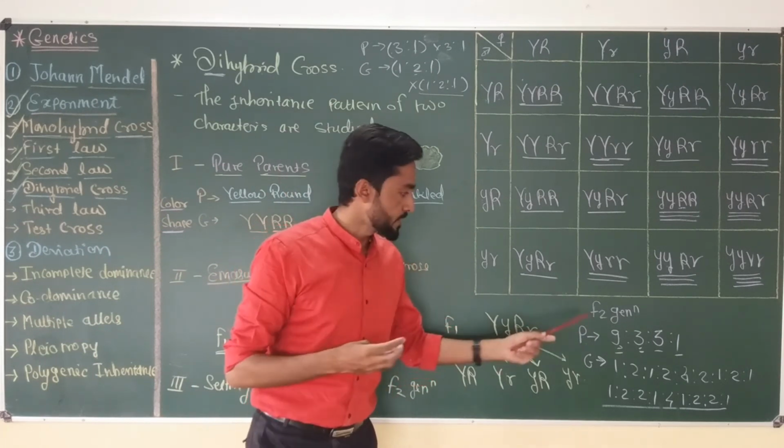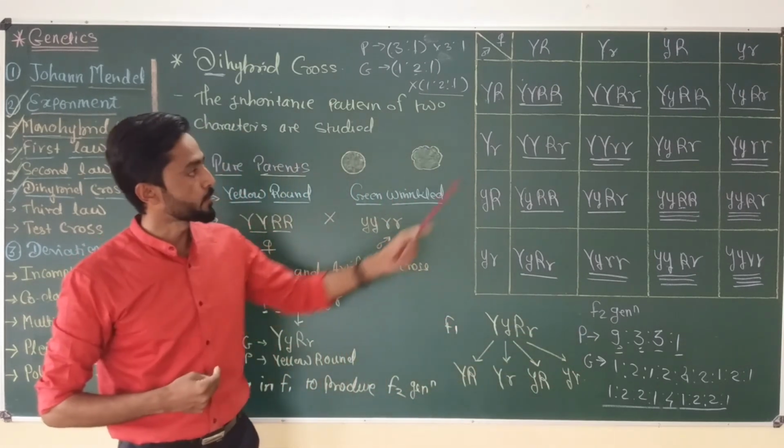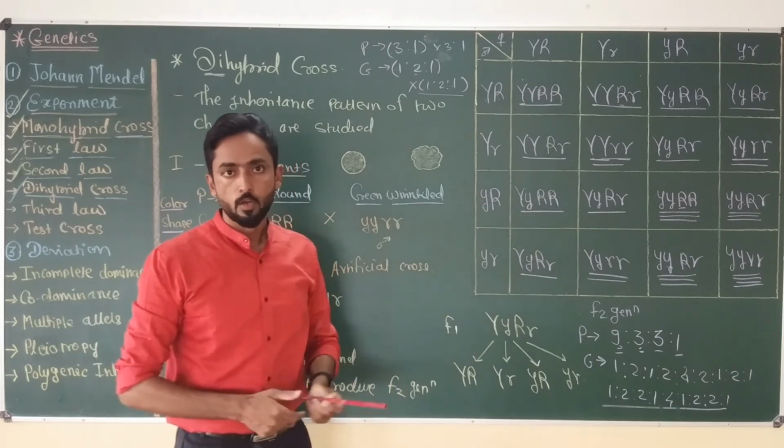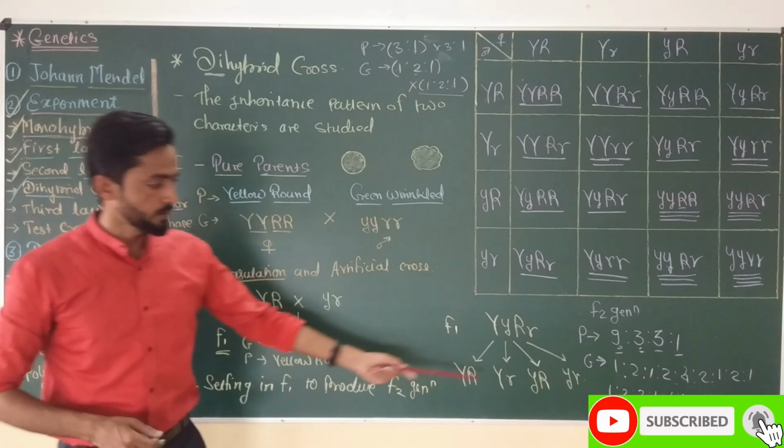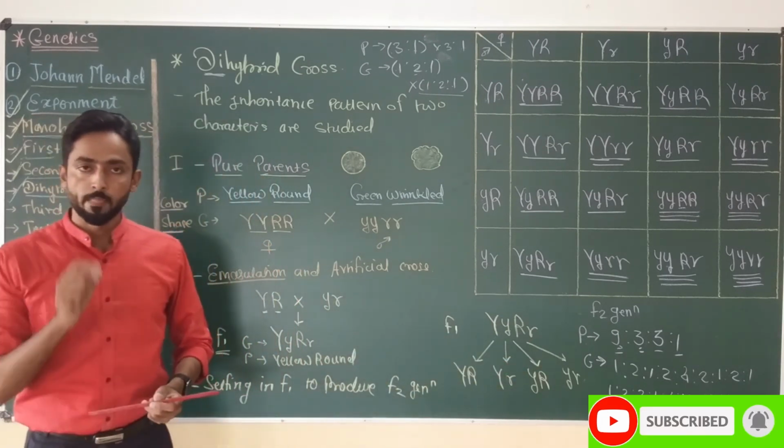So in the F2 generation, Mendel got 4 different types of combination which can be easily studied with the help of a Punnett square. The phenotypic ratio is 9:3:3:1 and the genotypic ratio is 1:2:2:1:4:1:2:2:1.